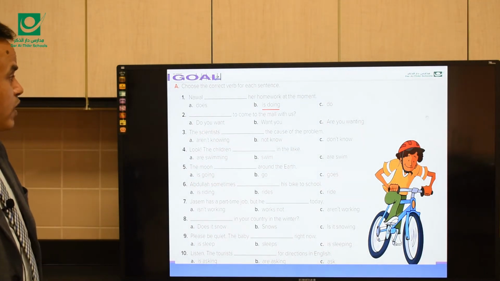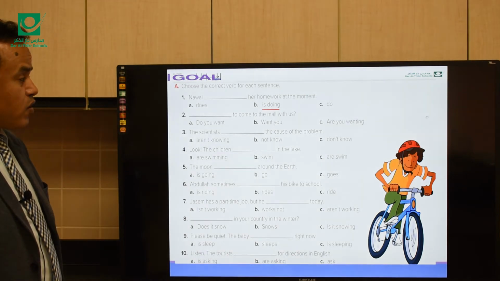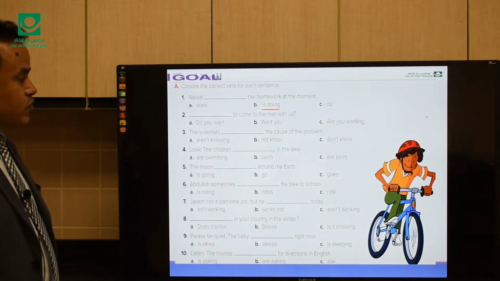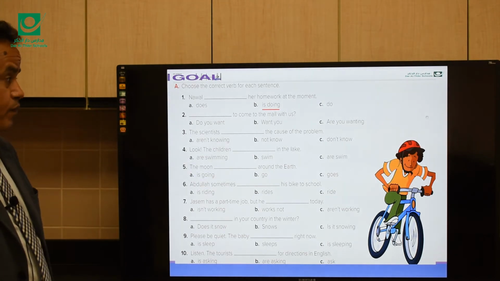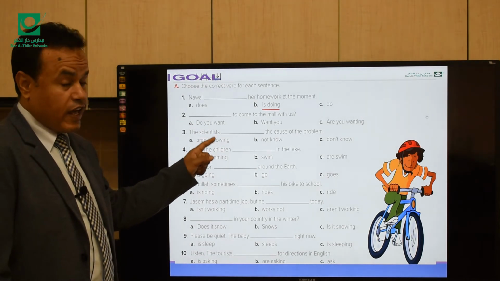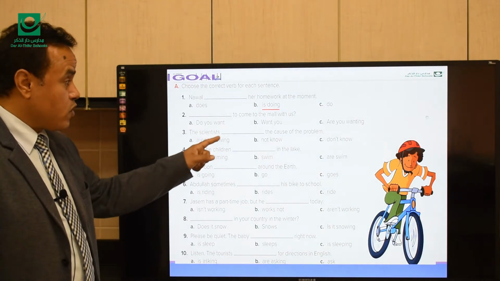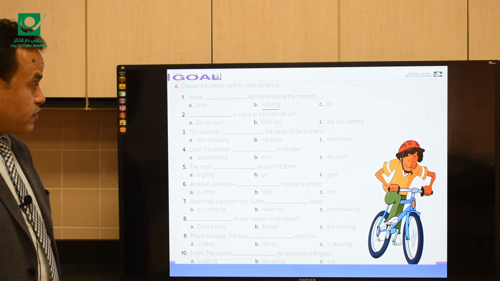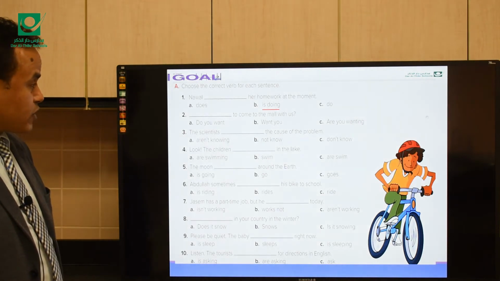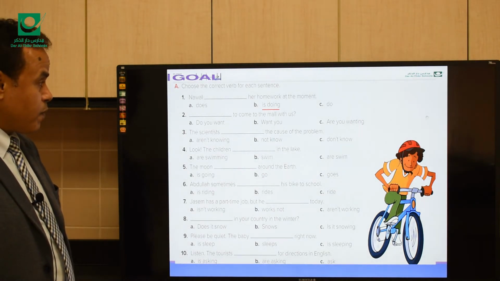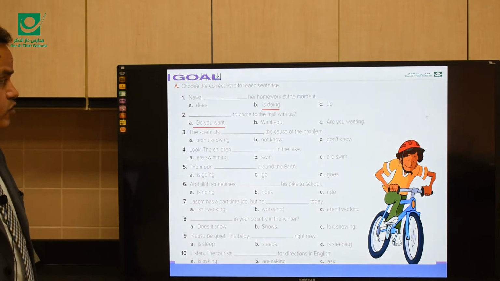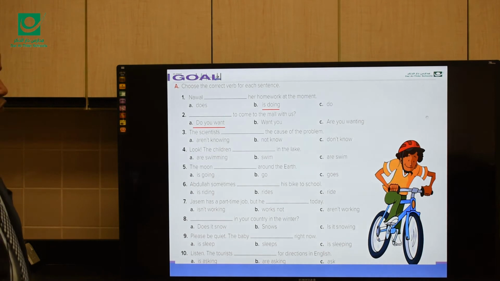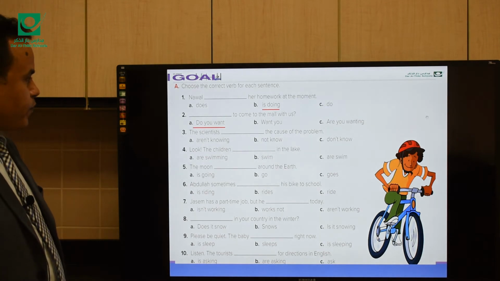Number 2. ___ to come to the mall with us? Here we have, do you want, want you, or are you wanting? Here we have the verb want, and we mentioned that we don't use want in the progressive tense, or in the present progressive. So, the correct answer is, do you want to come to the mall with us?